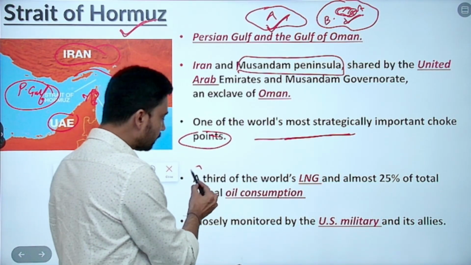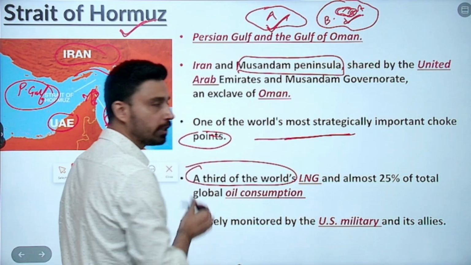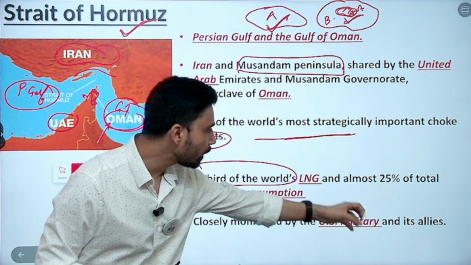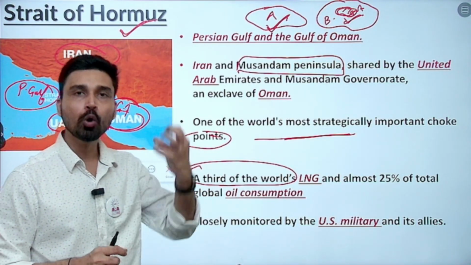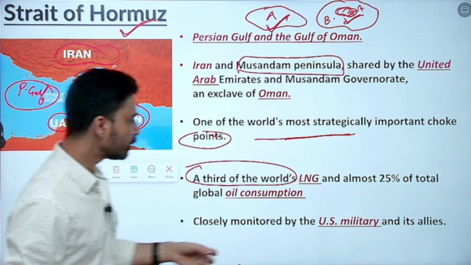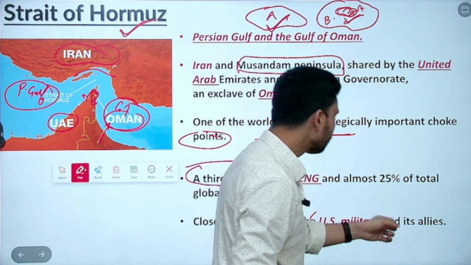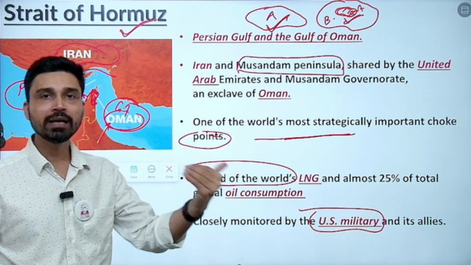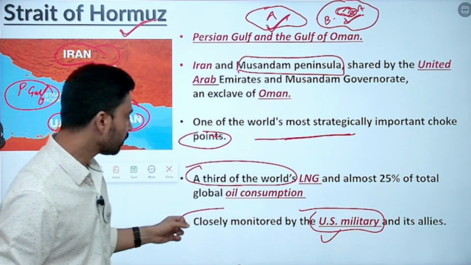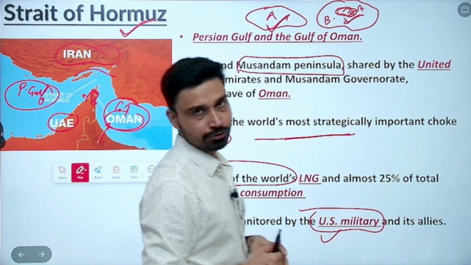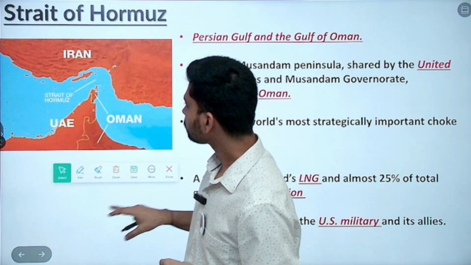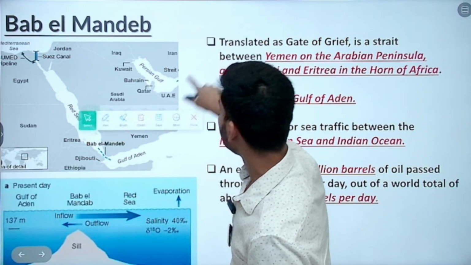And why is it vital? Because if you look at LNG, liquefied natural gas, a third of the world's LNG and almost 25% of total global oil consumption passes through this particular Strait of Hormuz itself. And that's why, because it is very strategic, very vital to ensure that the global oil and gas trade is not disrupted, the US military and its allies continuously keep on monitoring this strait. That is the very important Strait of Hormuz. You would have heard about this in the news definitely.